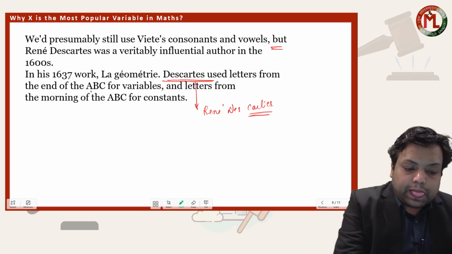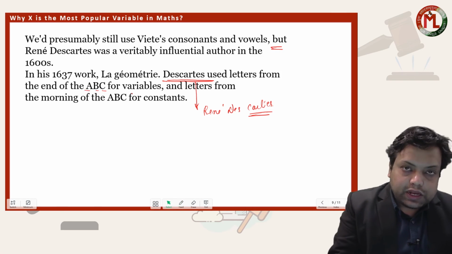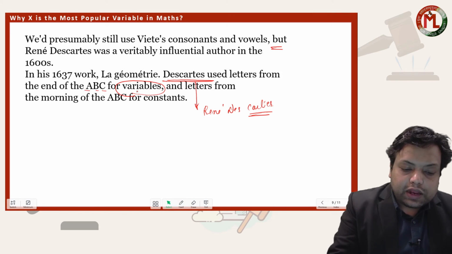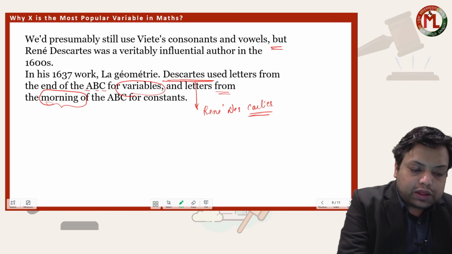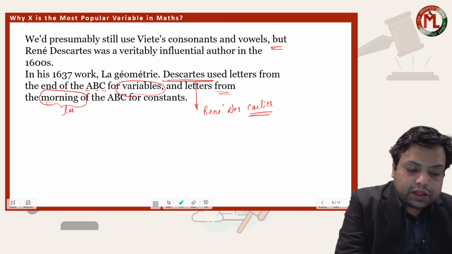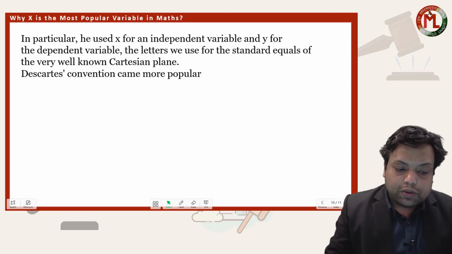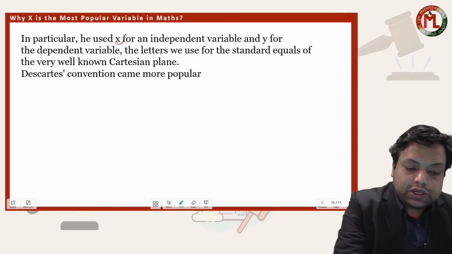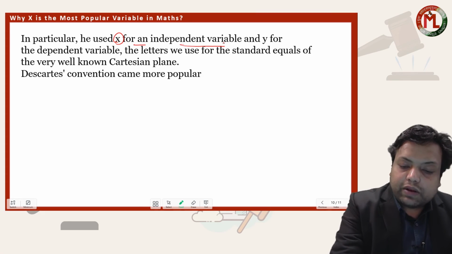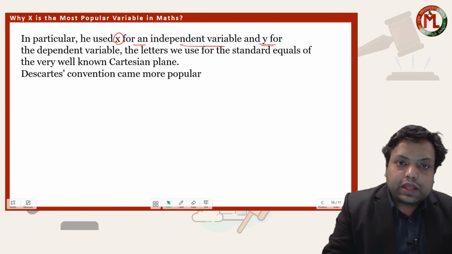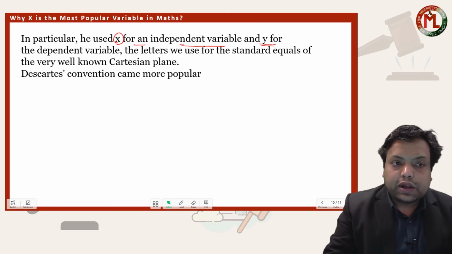What he did, he took the first letters A, B, C as constants, and letters from the last of the alphabet as variables. In particular, he used x for an independent variable and y for a dependent variable.